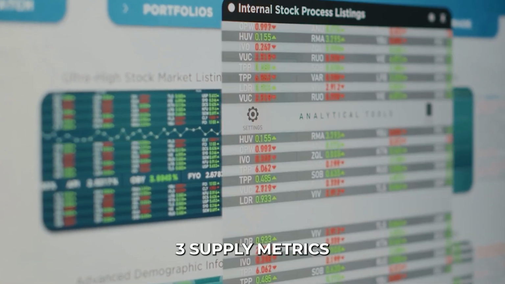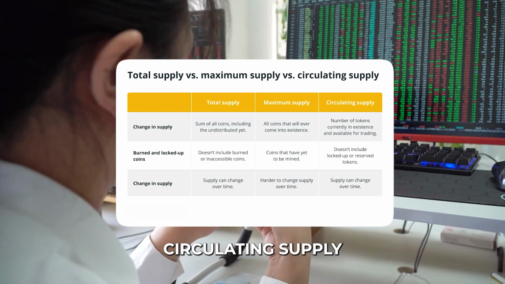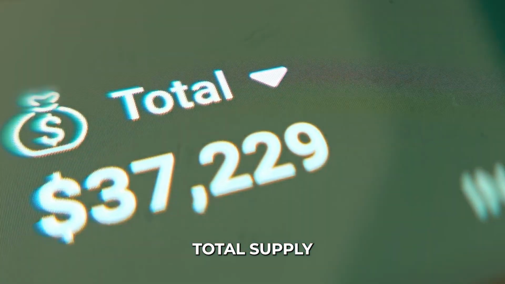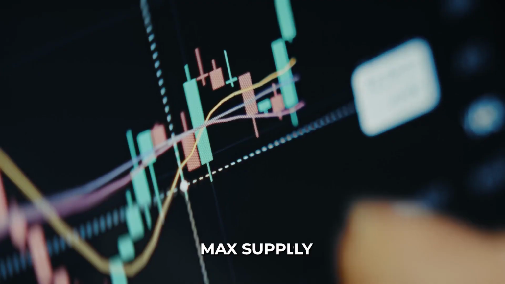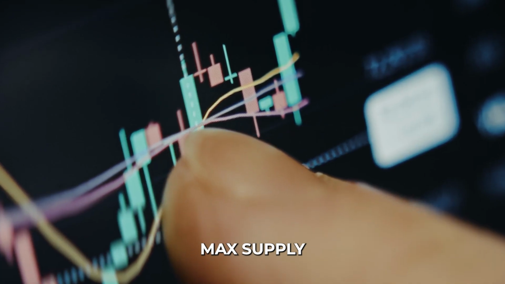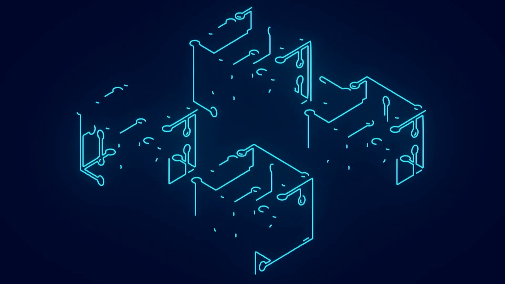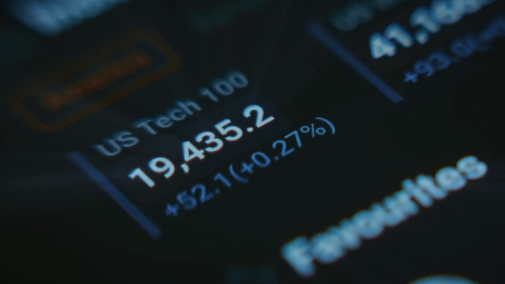There are 3 supply metrics you must track. Circulating supply, the number of tokens currently trading on the open market. Total supply, the amount of tokens that currently exist, including those locked in smart contracts. Max supply, the absolute hard cap on the number of tokens that will ever exist if one is coded into the protocol. These numbers give us our 2 most critical valuation metrics.